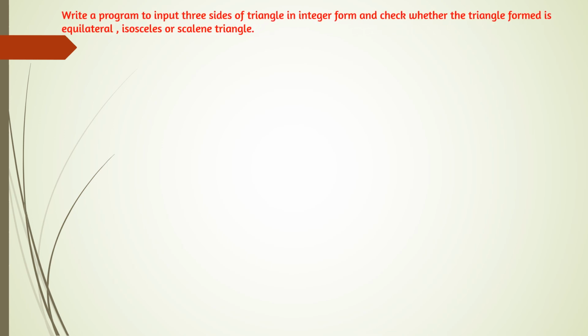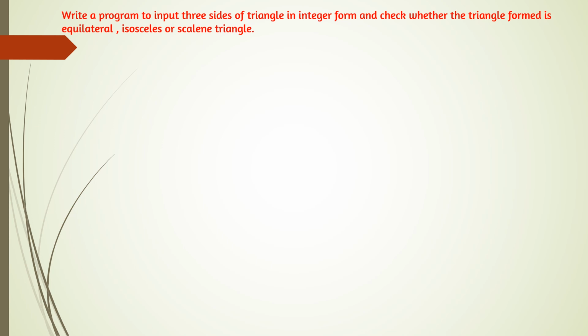Next question. Write a program to input 3 sides of a triangle in integer form and check whether the triangle formed is equilateral, isosceles or scalene. Equilateral means all the sides are equal. Isosceles, any 2 sides are equal, or scalene means no sides are equal. So here also